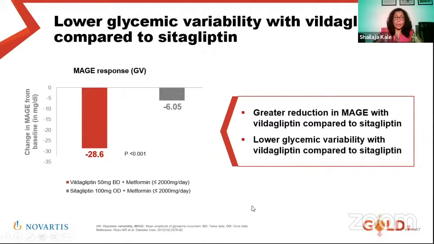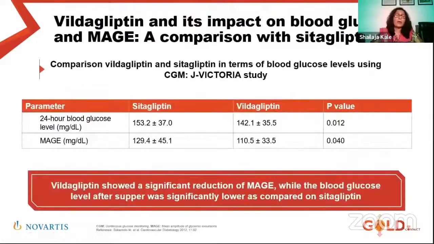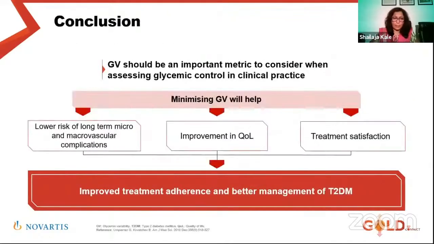MAGE response, again, it is variable. I don't think this is a head-to-head comparison. I asked for the paper, but I haven't got it. Lecture with me. So I think what I will say on this slide is that all DPP4 inhibitors are very good to improve glycemic variability.